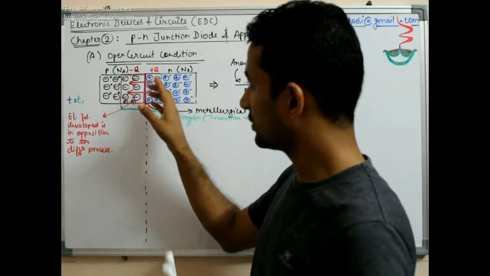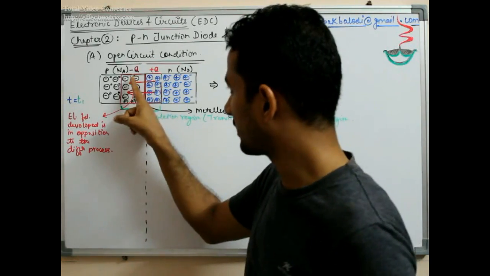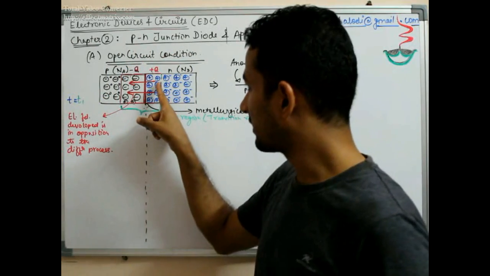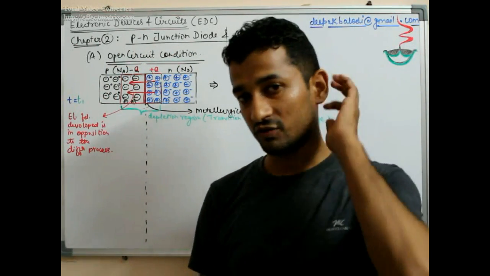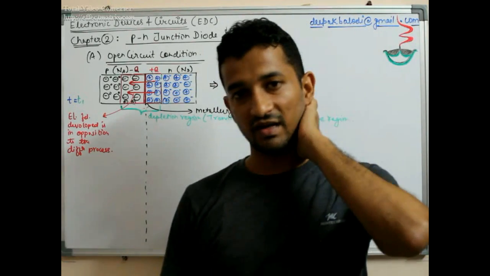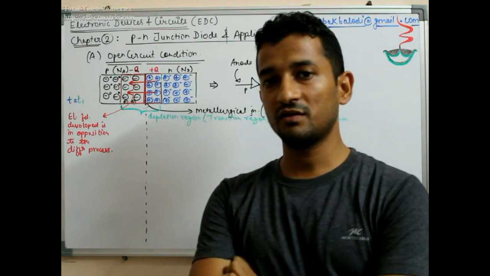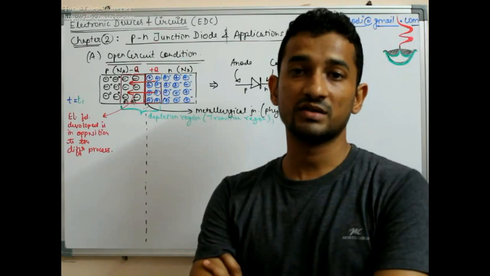And while they do so, they are leaving behind the fixed ions. Those fixed ions are creating the electric field from n to p within the depletion region. So this electric field is from n to p within the depletion region only. And please also remember from basic physics that an electric field is only confined in a region where there are free charges, or where there are charges.